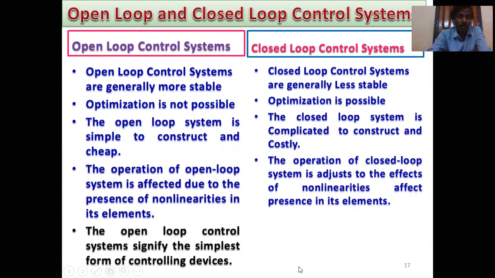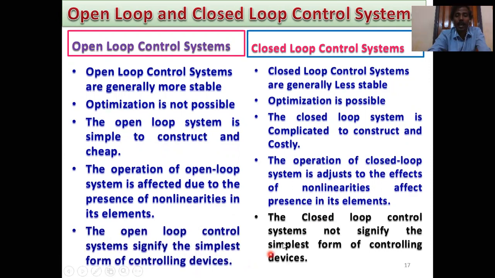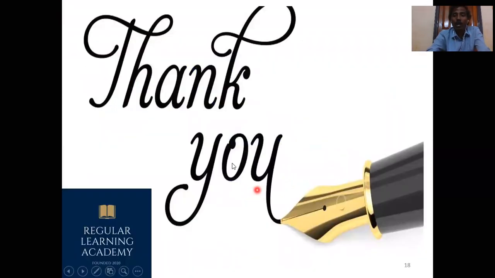Open loop control systems signify the simplest form of controlling device. Closed loop control systems do not signify the simplest form of controlling device. These are all the differences between open loop and closed loop control systems.